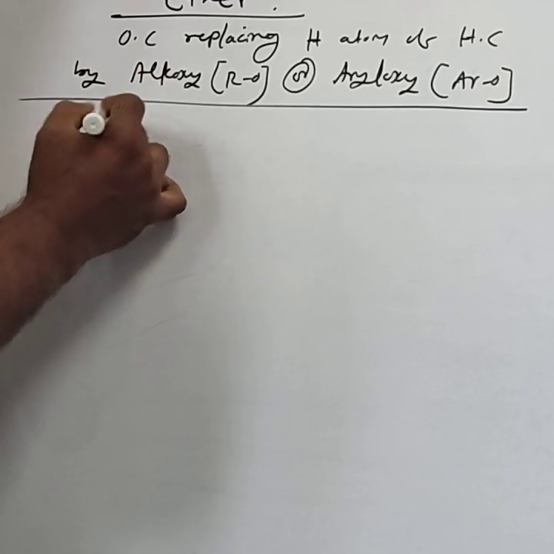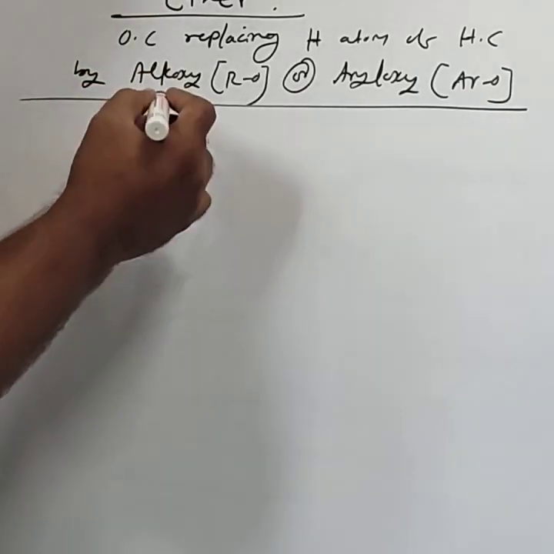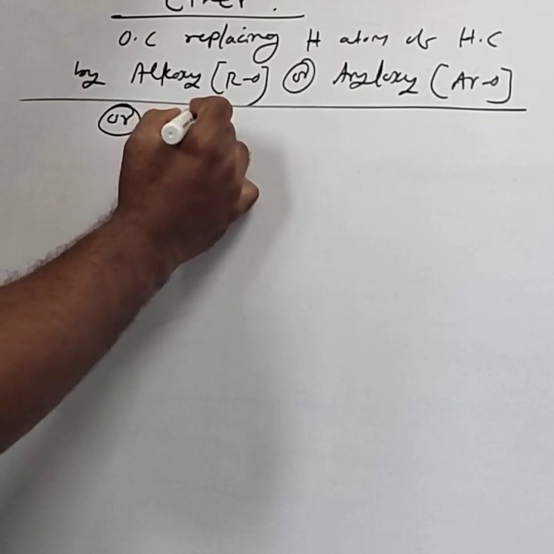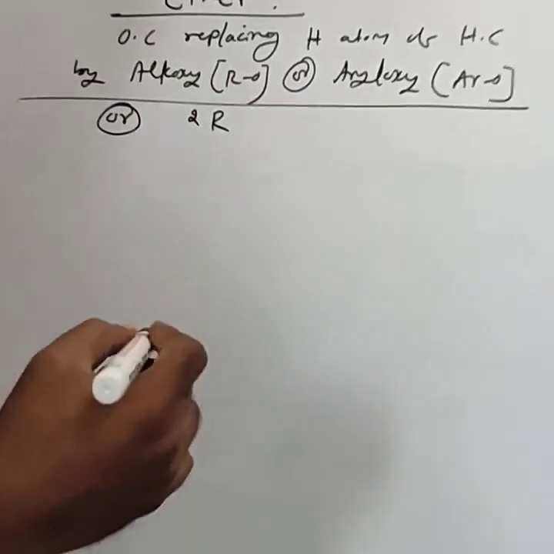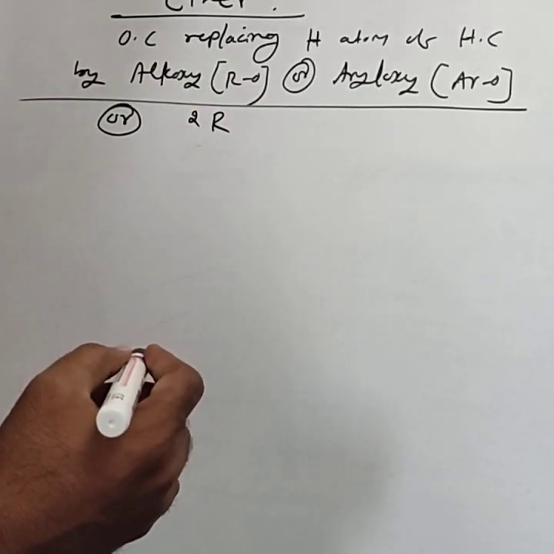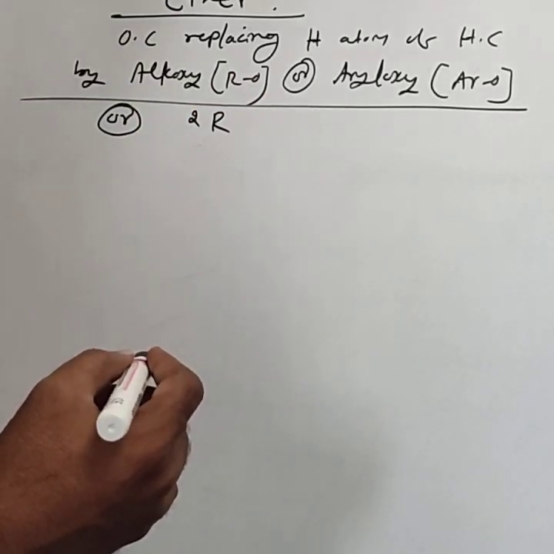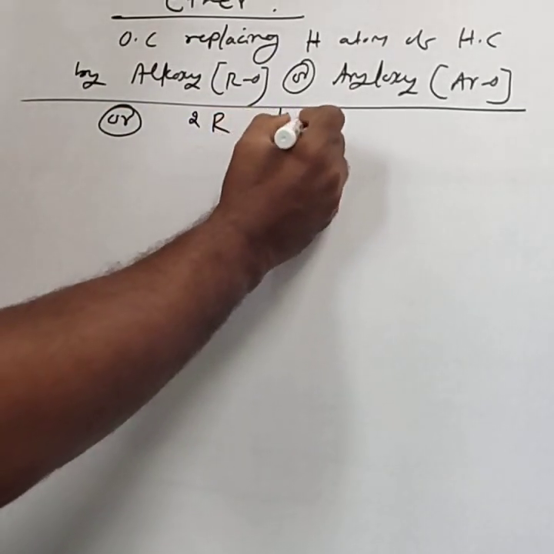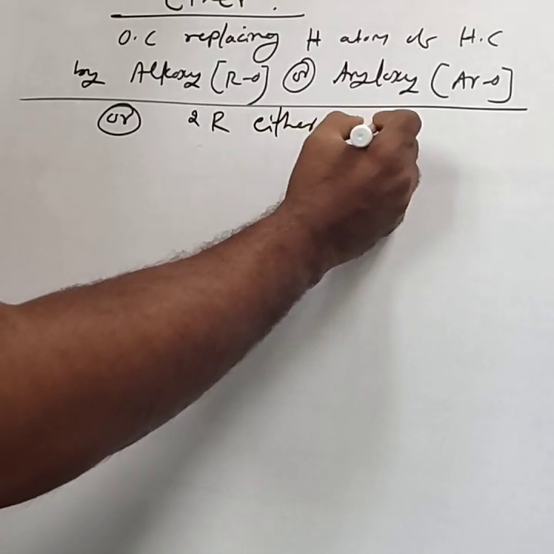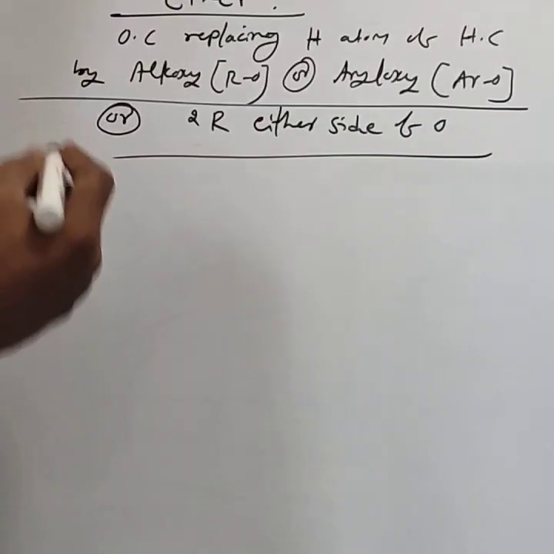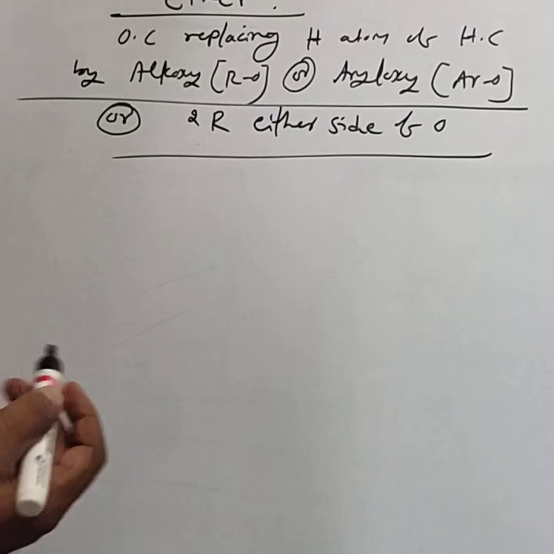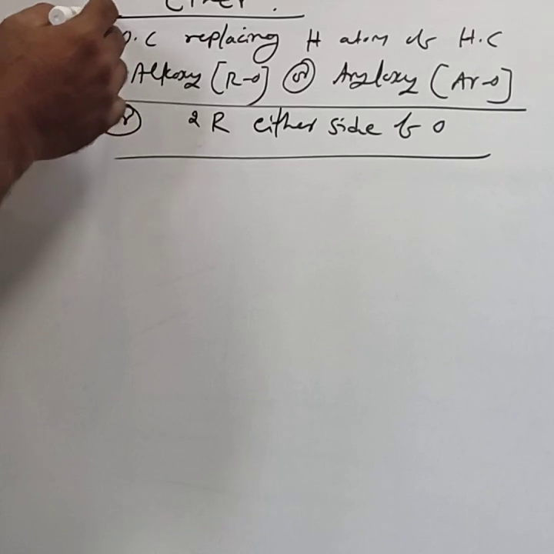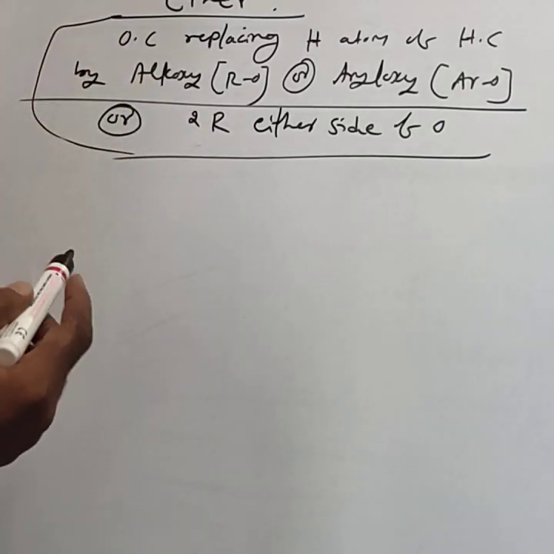Or instead of this definition, ethers are organic compounds that contain two R groups. Two R groups means alkyl or aryl groups. The class of organic compounds containing two R groups on either side of the oxygen are called ethers. That is, you can define ethers by either definition.